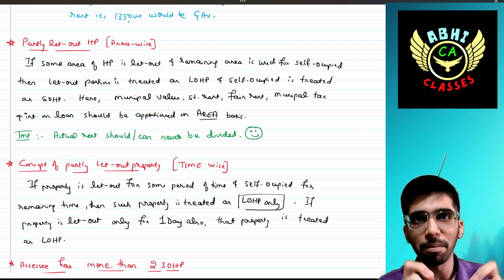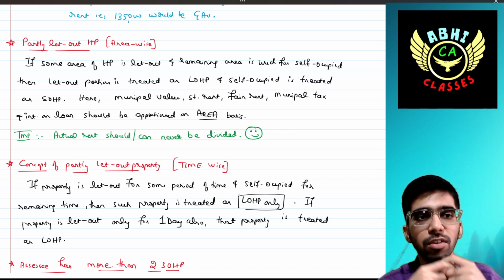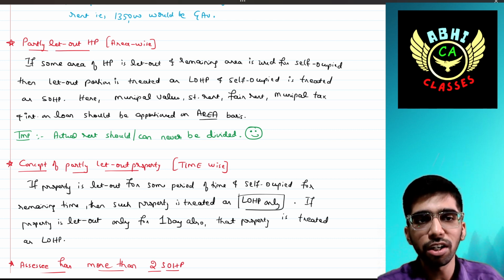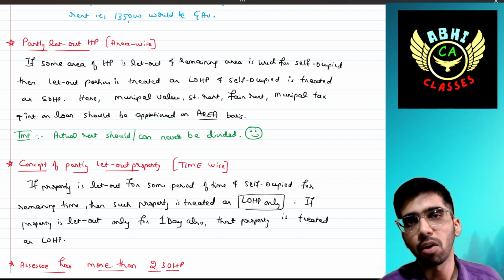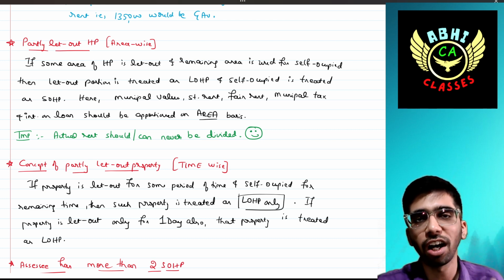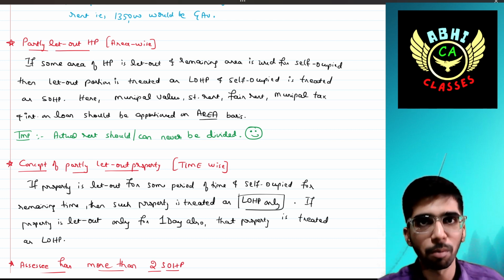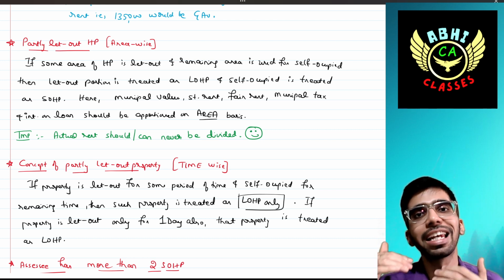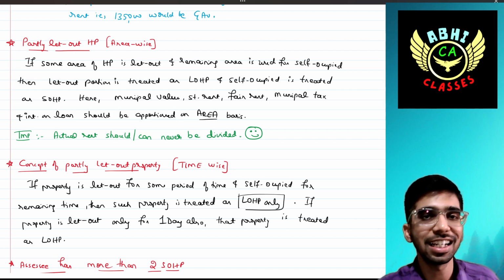Understanding, right? But remember, there is one silly concept. Actual rent cannot be divided because it is an actual rent. You cannot apportion it to the self-occupied house property, right? It's illogical. It can be taken only for the let out house property. That's it. It is not to be divided again.